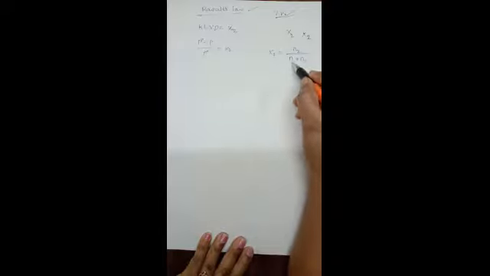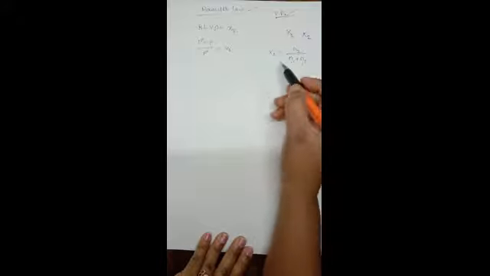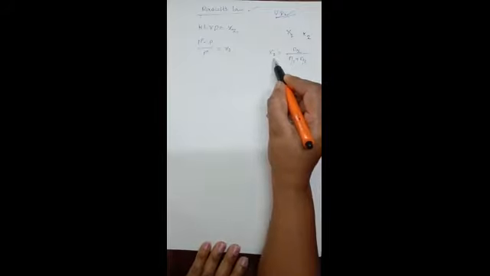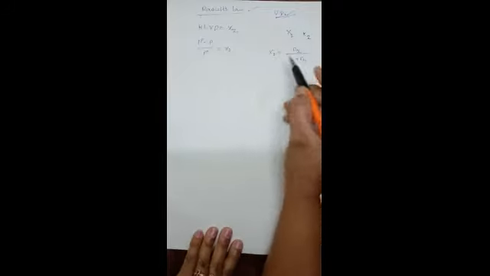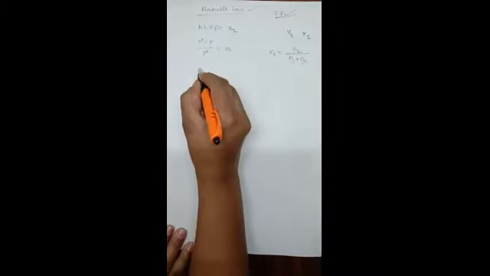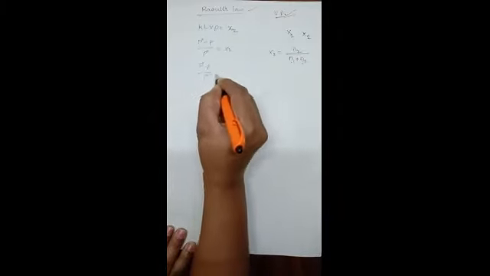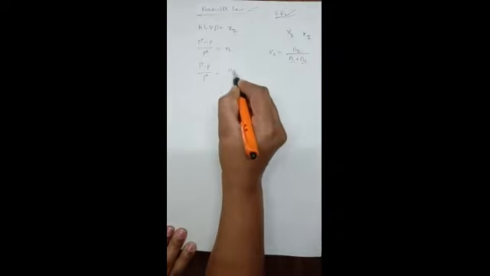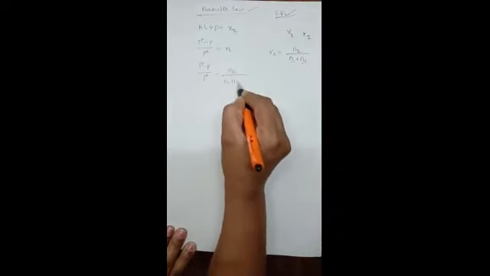N1 is the number of moles of solvent and N2 is the number of moles of solute, and N1 plus N2 can be taken as the total number of moles of solution. So the mole fraction of solute is the ratio N2 divided by N1 plus N2. We will substitute this value here: P naught minus P divided by P naught is equal to x2, which is N2 divided by N1 plus N2.